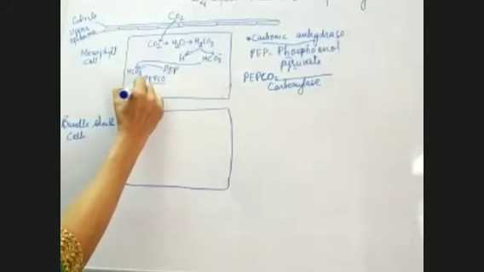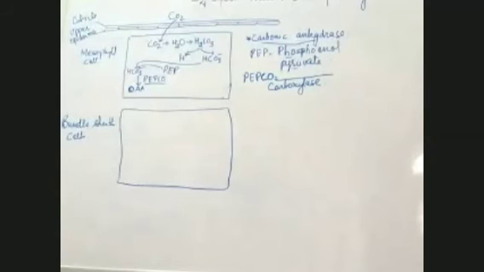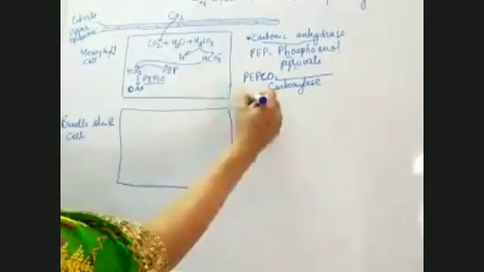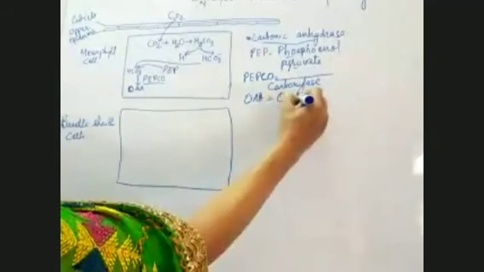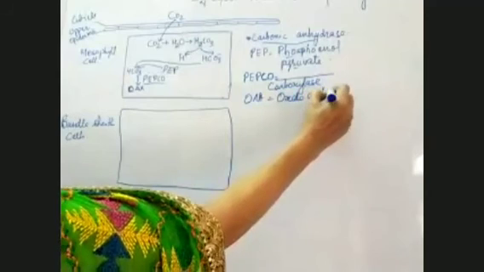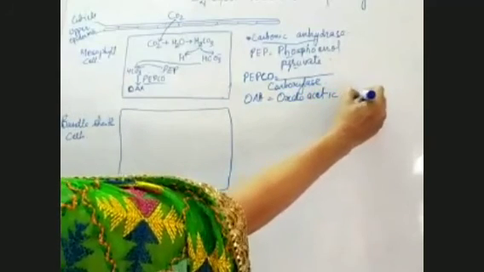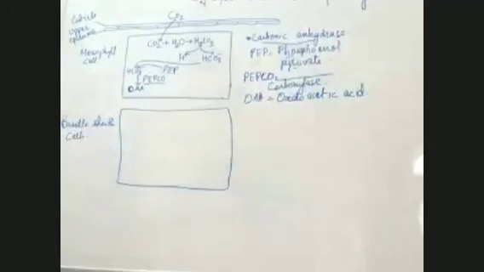What is this OAA? Anybody knows the full form of OAA? No. So OAA is oxaloacetic acid. It forms oxaloacetic acid.